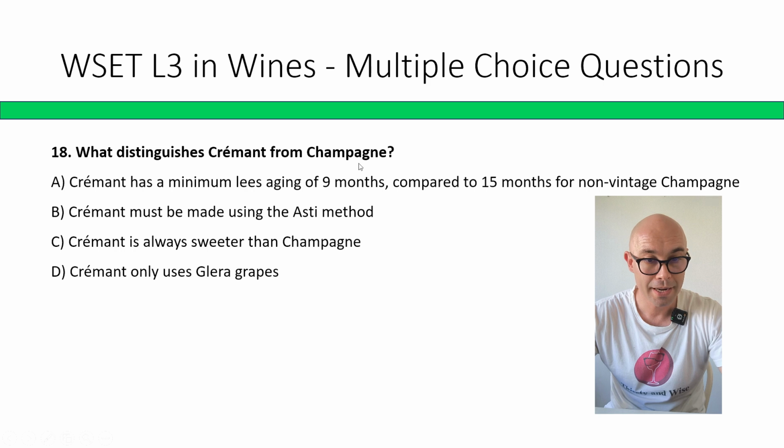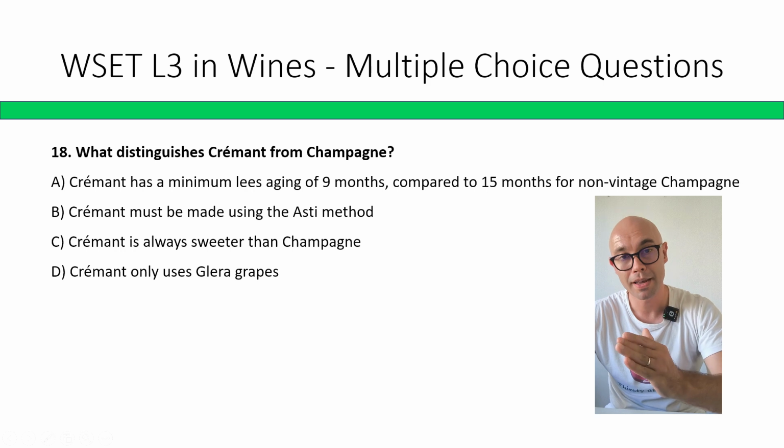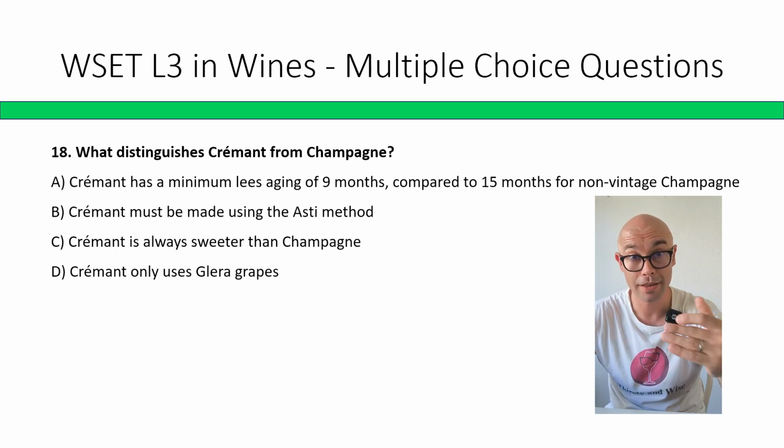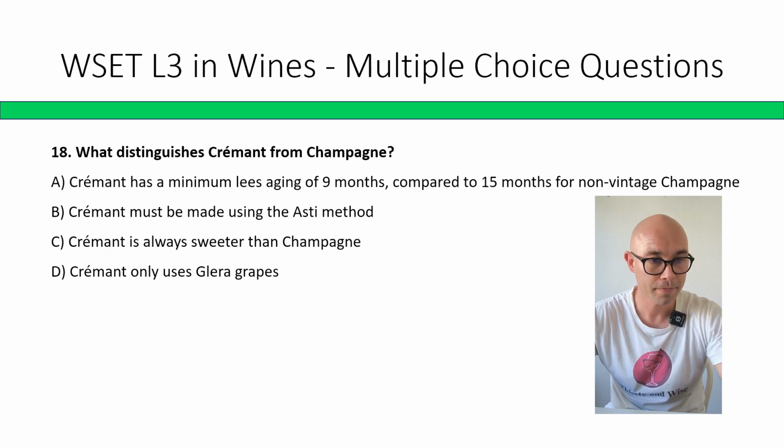What distinguishes Crémant from Champagne? Crémant has minimum lees aging of 9 months compared to 15 months for non-vintage Champagne. Crémant must be made using the Asti method. Crémant is always sweeter than Champagne. Crémant only uses Glera grapes. Correct answer is A. Crémant is 9 months on lees. Champagne is 12 months on lees, but 15 months in the bottle total.